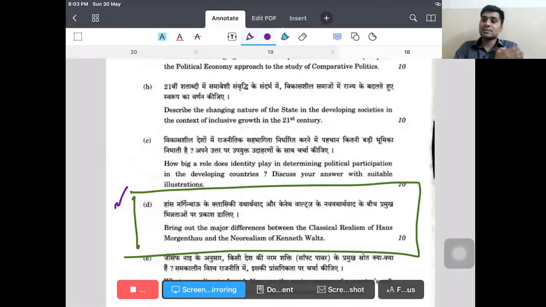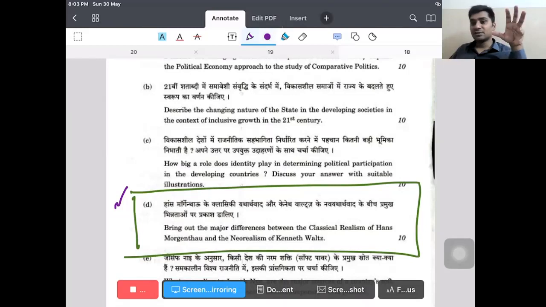Hence, as per Hans J. Morgenthau, power has a dual character. That is, power is the means and power is the end. But Kenneth Waltz said that power is just a means, but the end is the security of the country. So they differ here. Hans J. Morgenthau advises that there is no role of ideology. Ideologies are just a tool to cover up the intentions. But Kenneth Waltz says that no, they are not tools. The only interest of the countries is the security of the country. So we should have minimum power.